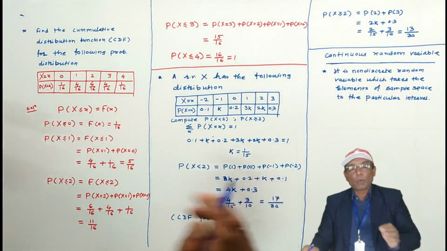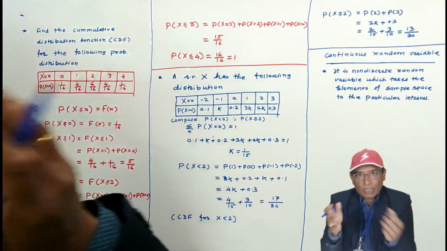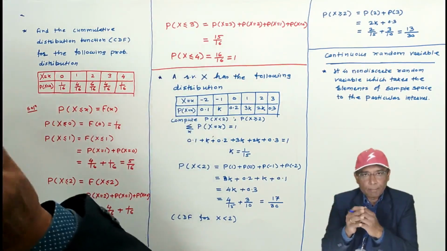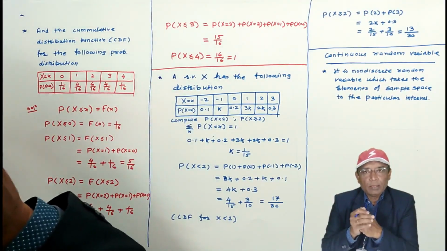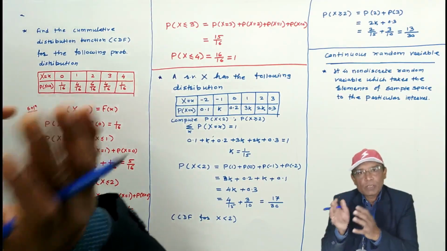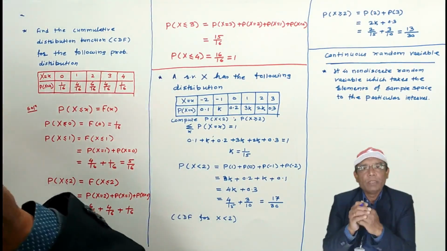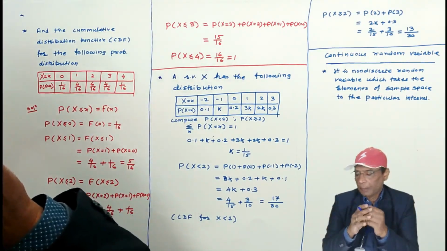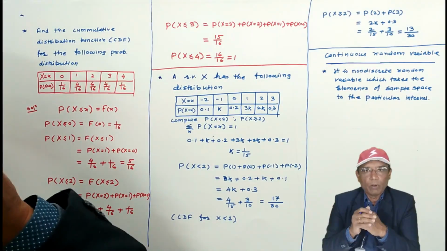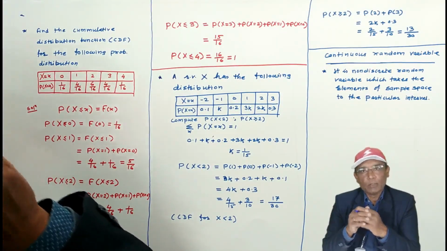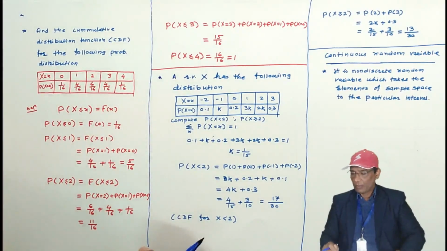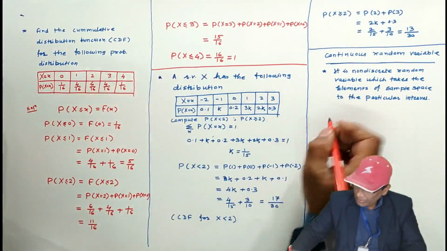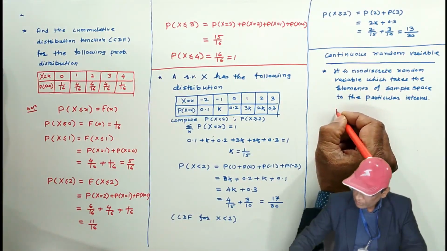Here, the probabilities associated with the continuous random variable is the probability density function. Probability density function of continuous random variable and the probability mass function of discrete random variable, these two statements are analogous. I repeat, probability density function of continuous random variable is analogous to probability mass function of discrete random variable. And for the continuous random variable here, probability density function is defined like this.